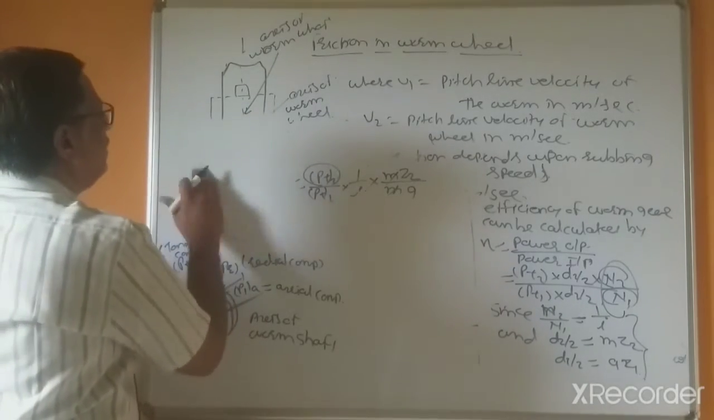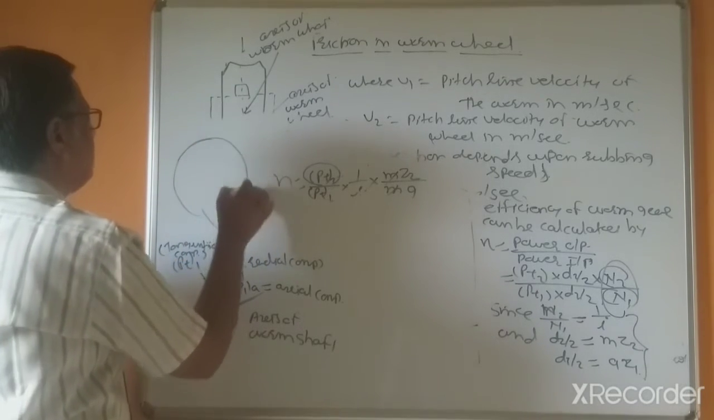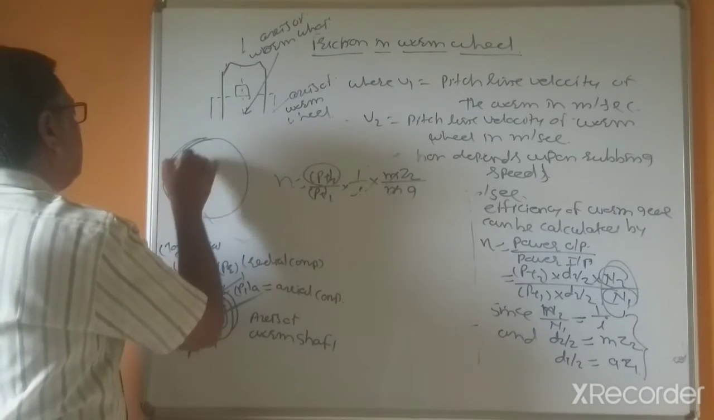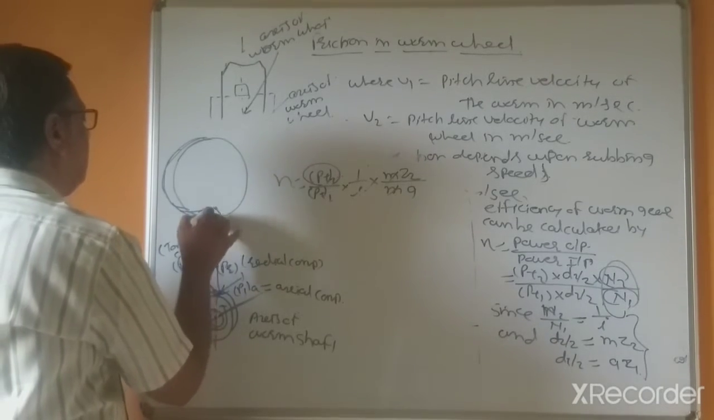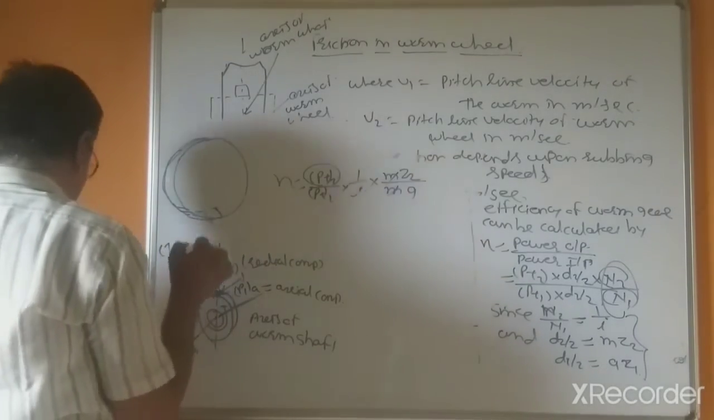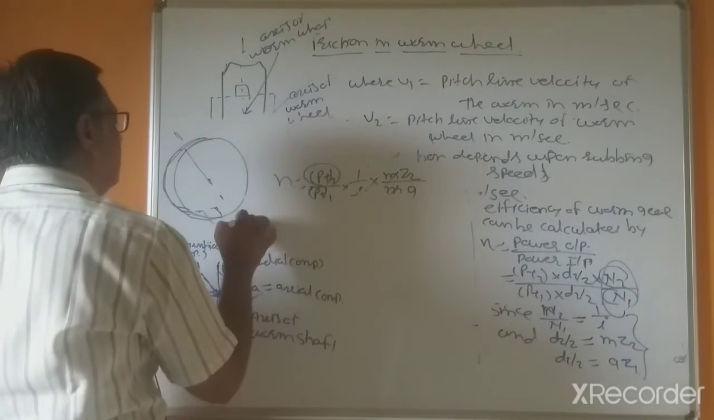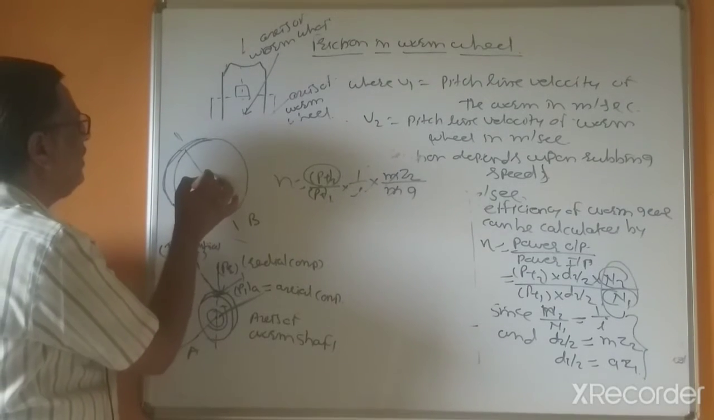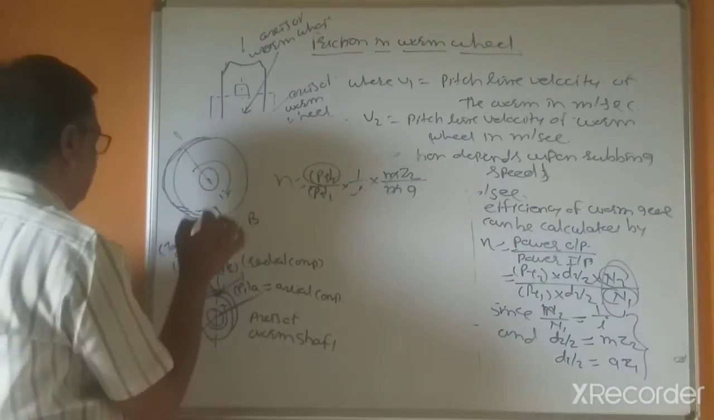So that's why I require space. Now suppose this is the worm wheel, so this is a dotted line, and this is axis B. This rotates anti-clockwise, this rotates clockwise, because both are opposite.